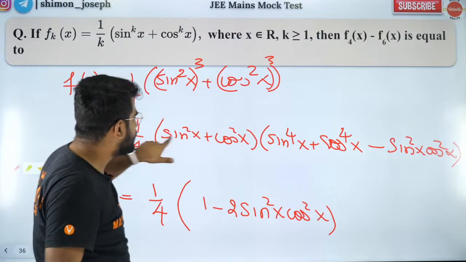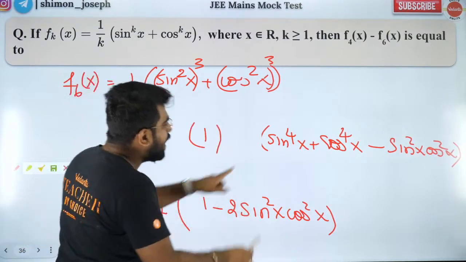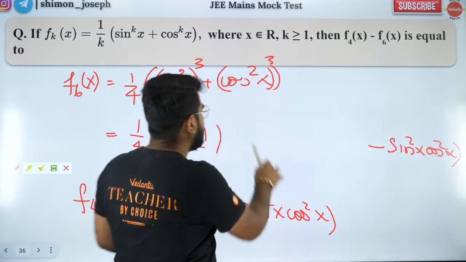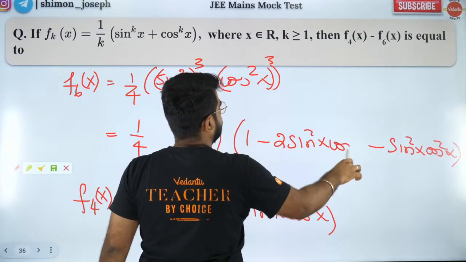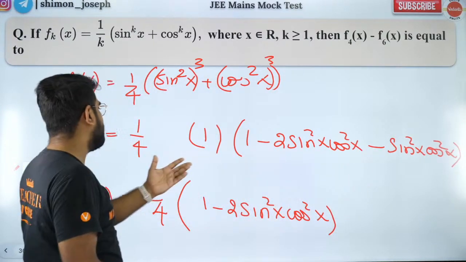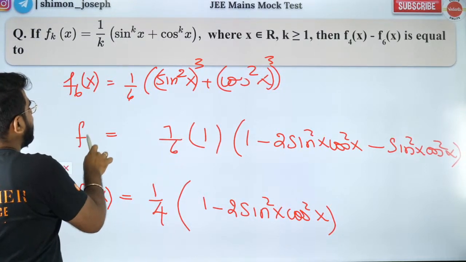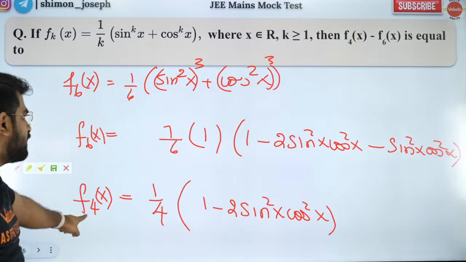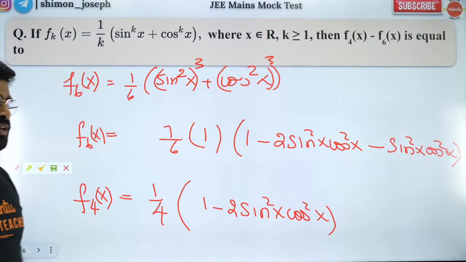So this is what? Sine square x plus cos square x is 1. And just now I told you, sine power 4 plus cos power 4 is 1 minus 2 sine square x cos square x. So now I have simplified it. This is going to be 1 by 6. So that is f6 of x. So I got f6 of x, I've got f4 of x. Now subtract them, you will get the same answer.